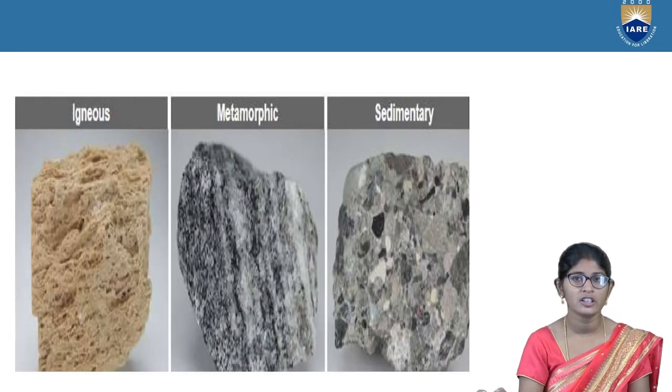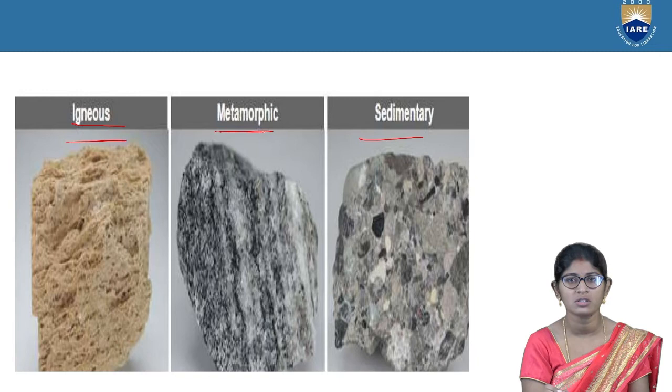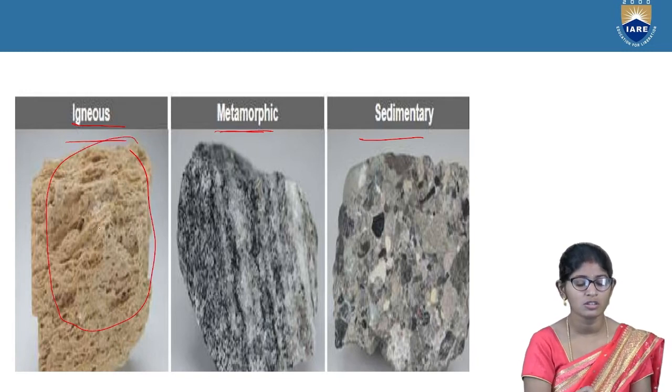Next one, already discussed in the previous slide. These are the three classifications of rocks in petrology. First one is igneous, second one is sedimentary, and third one is metamorphic rocks. This is the texture of the rock. We can easily identify it from the texture of the top layer, which we can observe.